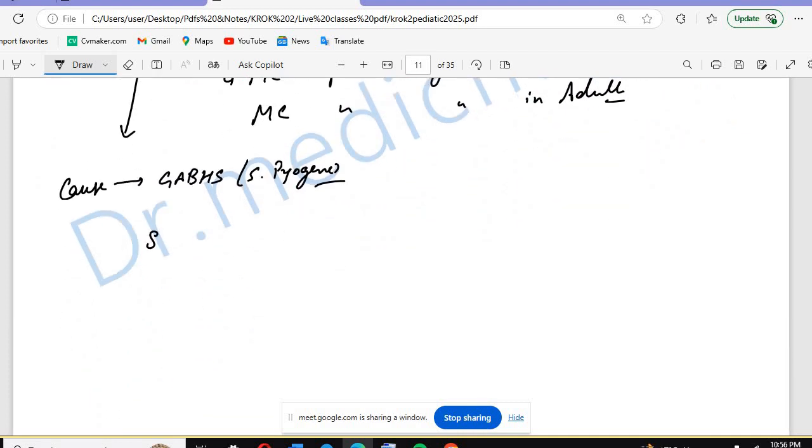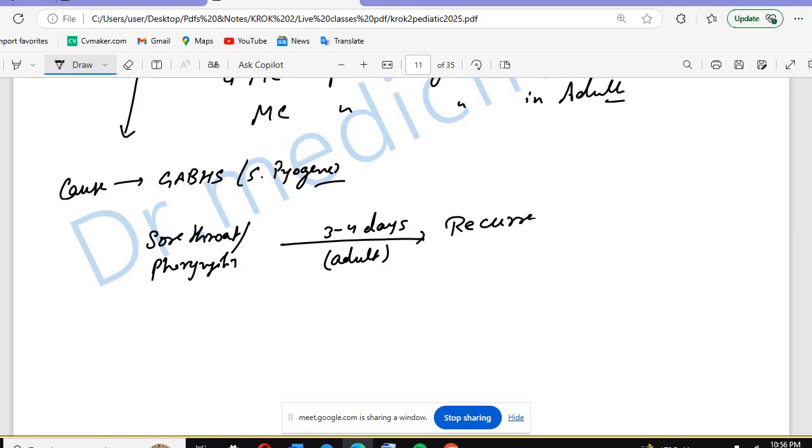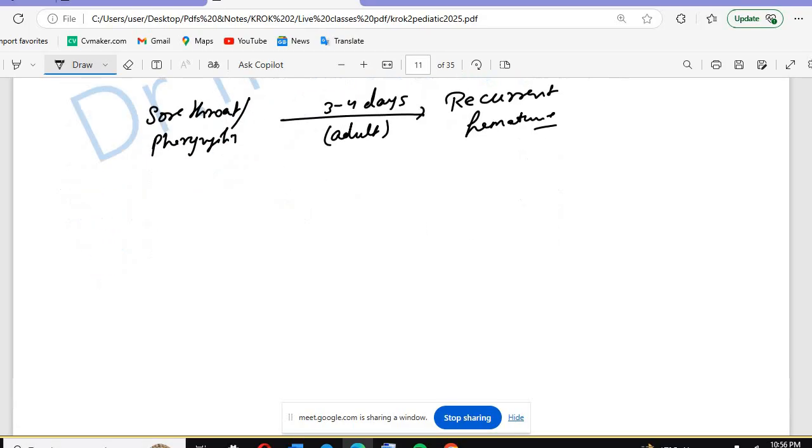The patient will also come with a sore throat or pharyngitis, but after 3 to 4 days there will be recurrent hematuria, which is seen in adults. Microscopically, IgA, that is immunoglobulin A, will be deposited in the mesangial cells.